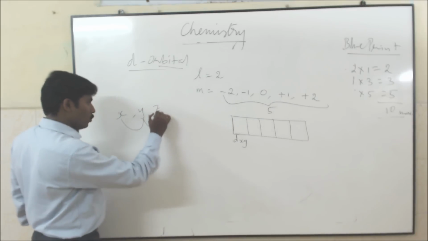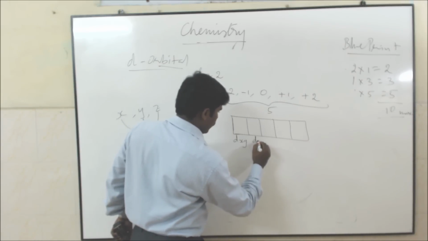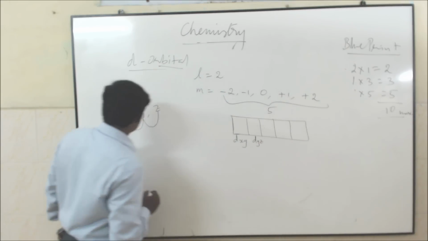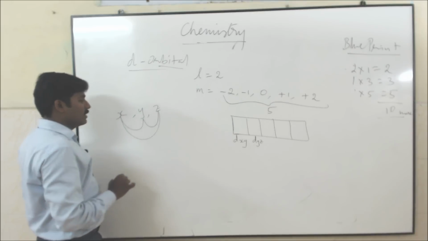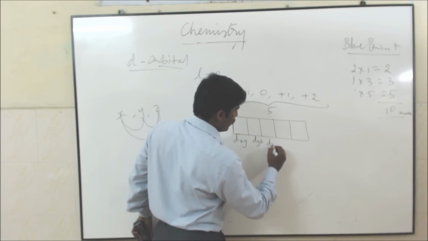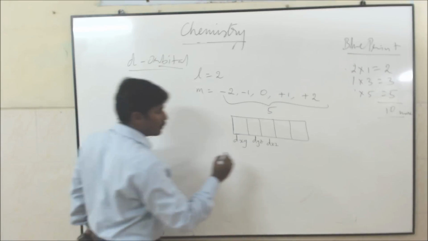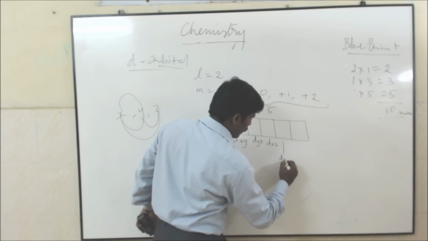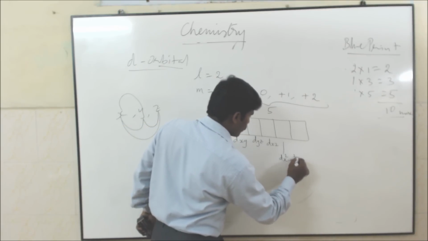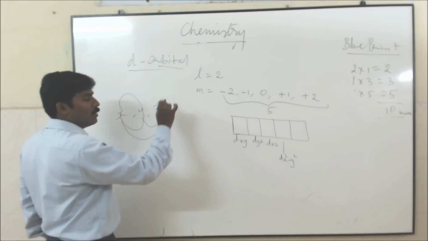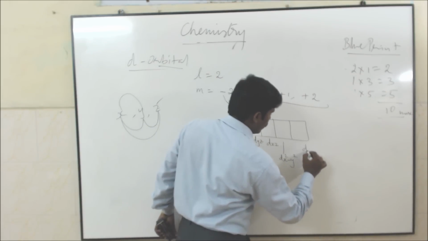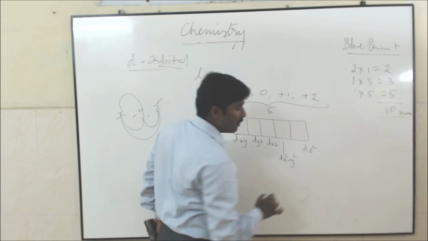Then these two, y, z, dyz. Then these two, x, z, dxz. Then this square minus this square, so dx square minus y square. What is left? This one, dz square. These are the 5 orientations.